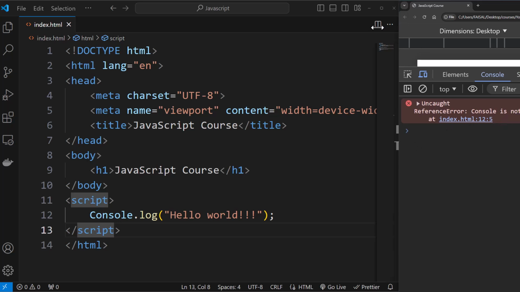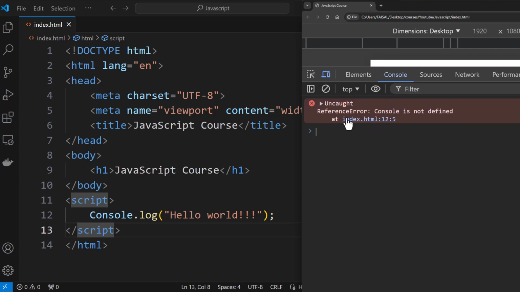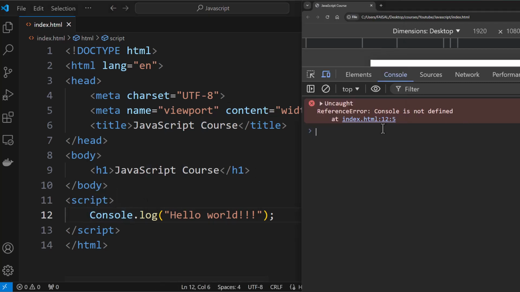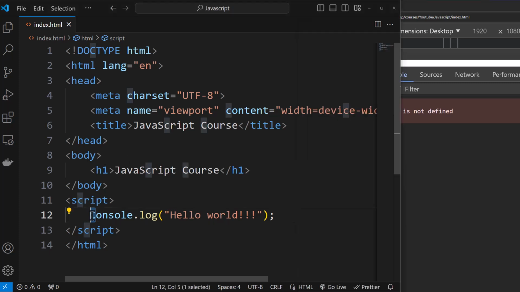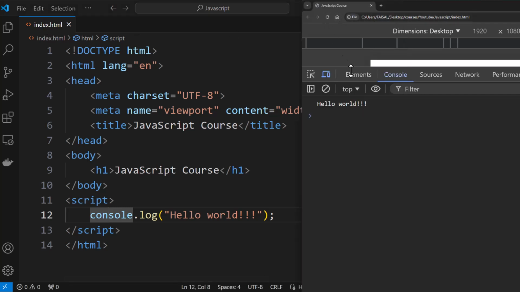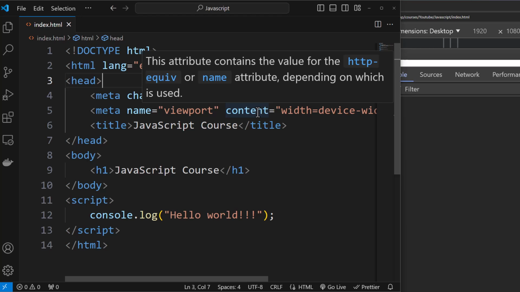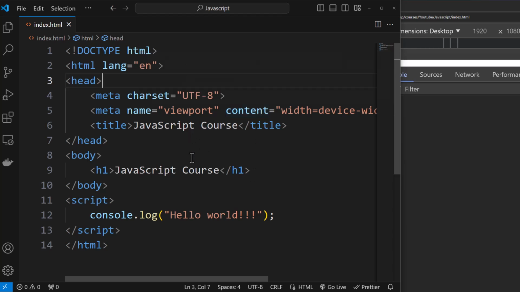Okay, so I'm also going to show you how you can read errors over here. You can see reference error, console not defined, and the error is on 12. So this is line number 12 here, right? And it's the 5th position that it's telling you. If I change this to a small c, and if I refresh here, it should show me the output. Also, we are adding a semicolon at the end because that marks the end of the JavaScript statement. All right, so that's your first JavaScript program that you have written and loaded with the help of HTML. So I hope this was useful.